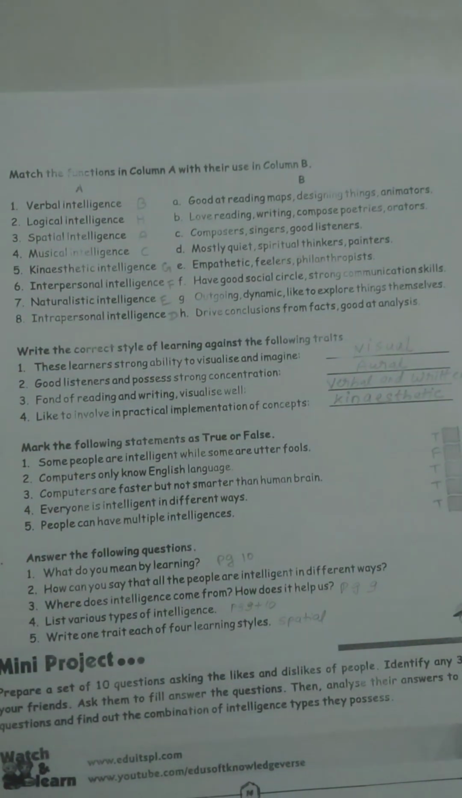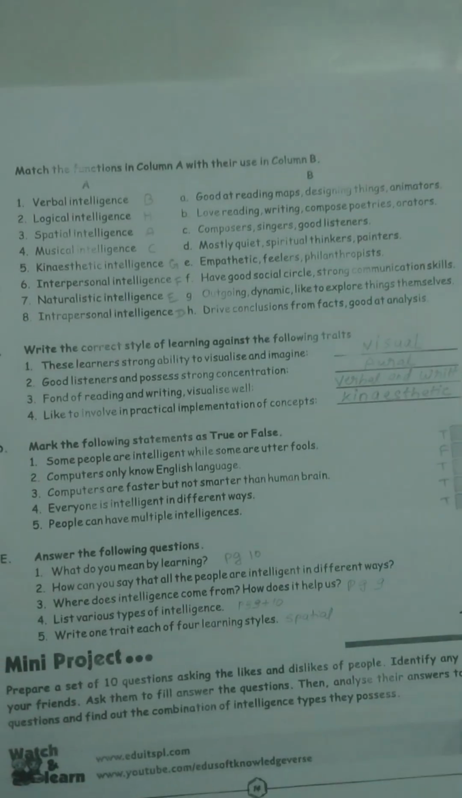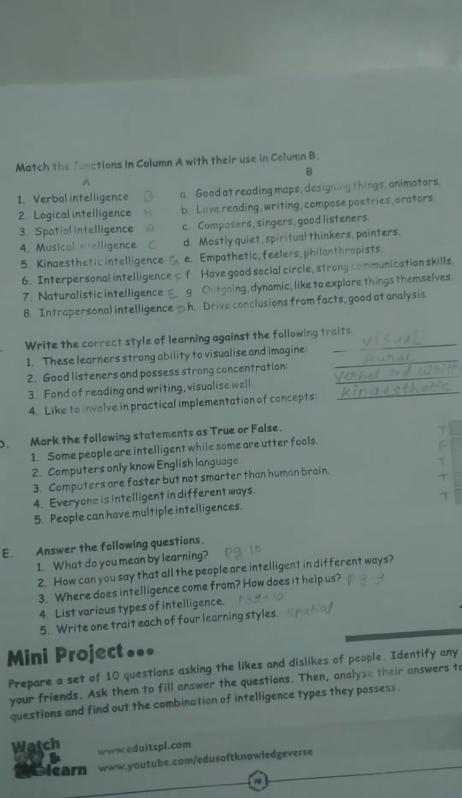The third one, that is spatial intelligence. The answer is A, that is good at reading maps, designing things, and animators. Then the fourth one, musical intelligence. We already know these people become composers, singers and good listeners. So that will be C. Then the fifth one, kinesthetic intelligence. Its match will be G, means outgoing, dynamic, like to explore things themselves. That will be the answer of kinesthetic intelligence.